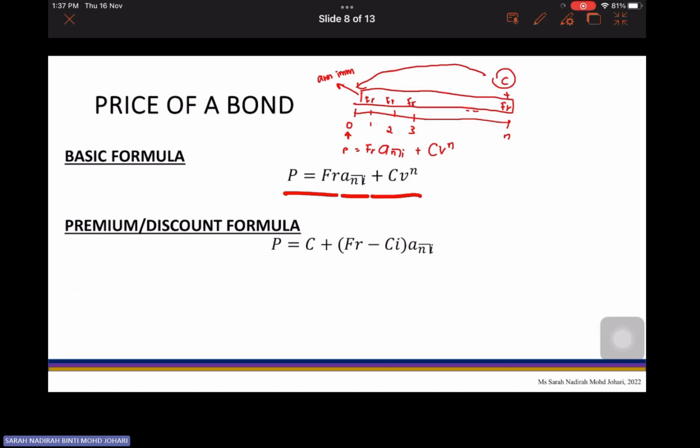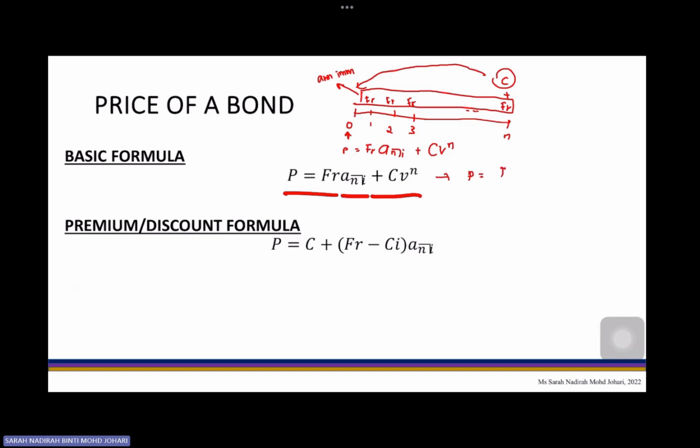We can also call this basic formula for the price of the bond the Fr formula, whereby P is equivalent to Fr a_n plus K. The K is the present value of your redemption. Then after that, you have the premium discount formula, which is C plus (Fr minus Ci) a_n, annuity immediate.